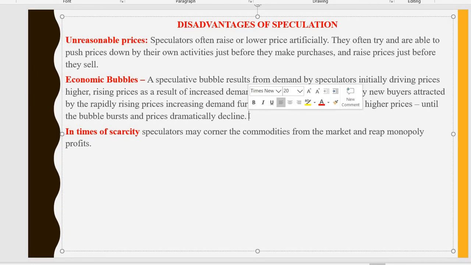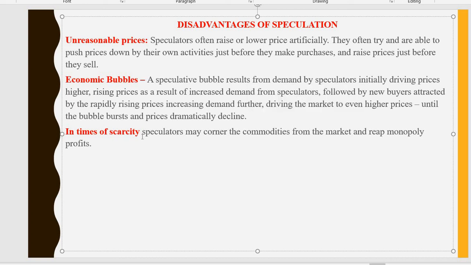So all of a sudden there may be a burst of the bubble, and a fall in the prices of securities will be a disadvantage for a speculator.